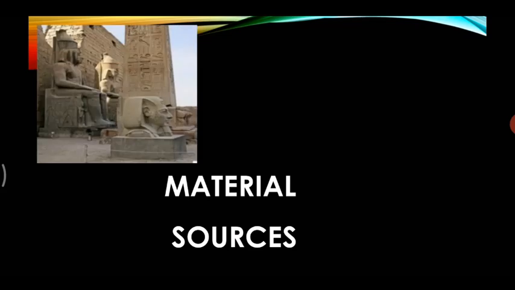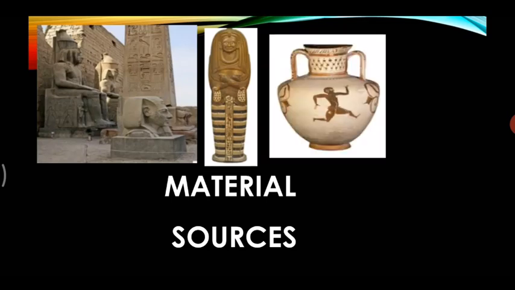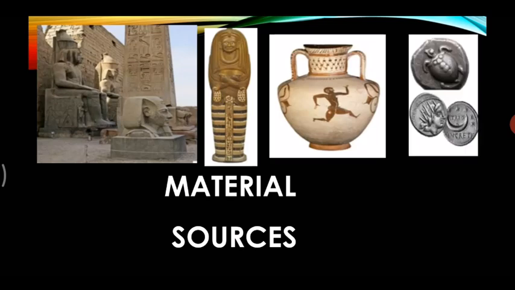For example, structures, like Gateway of India, Shivneri Fort, Pratapgarh Fort, right? All these are known as structures. The next is sculpture. Sculpture means objects or idols made of stones, wood, clay. Okay? They are known as sculpture. The next is pots and then coins. These all come under material sources because they are made of a certain material.